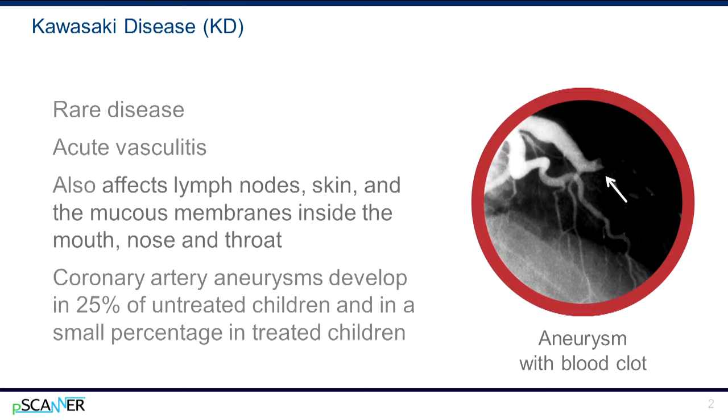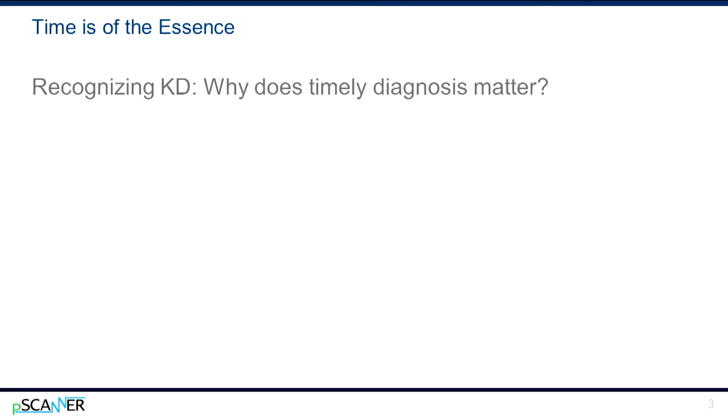The inset shows an angiogram of a young adult who presented with an acute heart attack. The white arrow points to a blood clot in the large aneurysm in the left coronary artery, which was the cause of the heart attack. As a child, this young man had been misdiagnosed with scarlet fever, and his Kawasaki disease was not recognized until his acute heart attack. One important challenge in KD is figuring out who has it quickly.